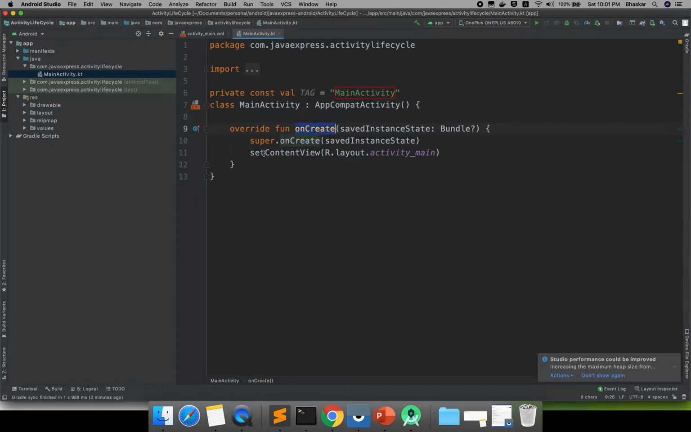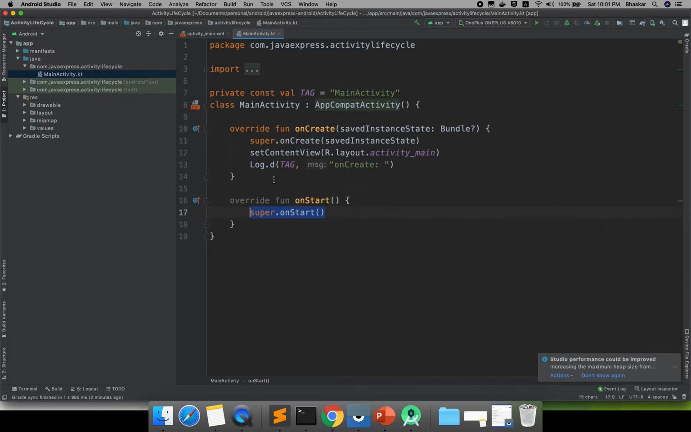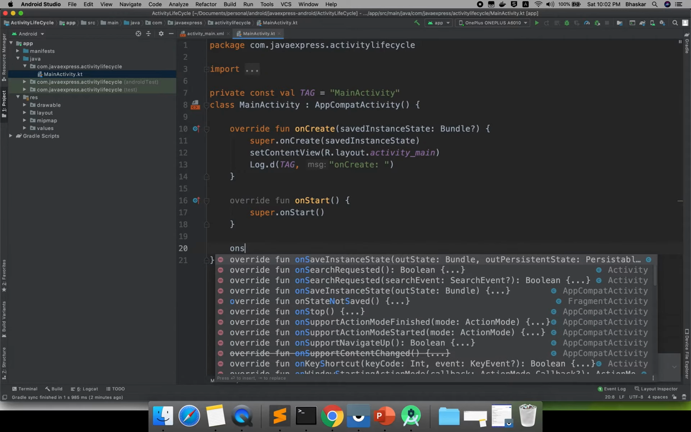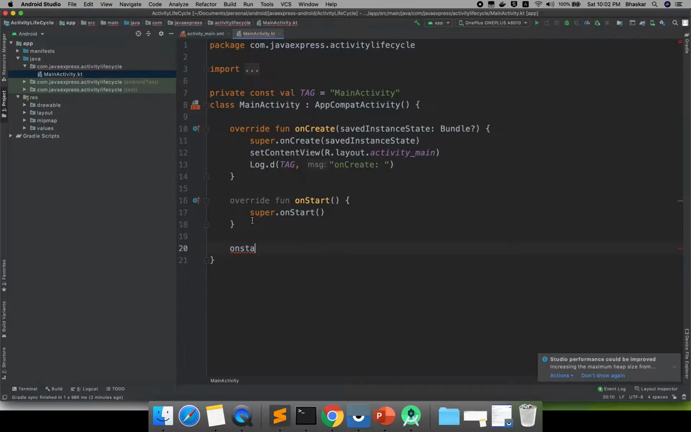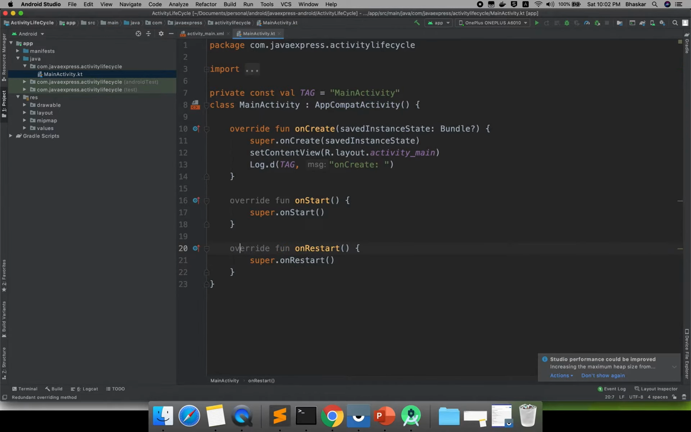We already have an onCreate method, so I will use Log.d, log debug. Then for the other methods, for onStart you don't need to type anything: if you type onsta and press enter, it will be generated automatically. That is the onStart method. We also have onResume. Sorry, this is onRestart; I will add this method later, we'll keep it, no issues.